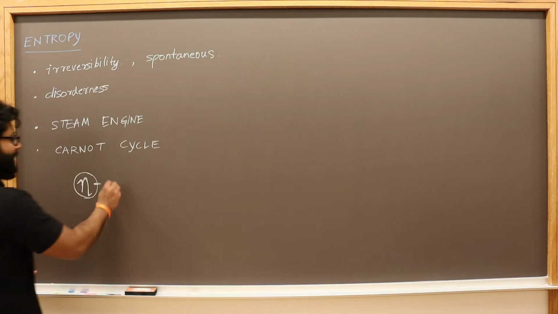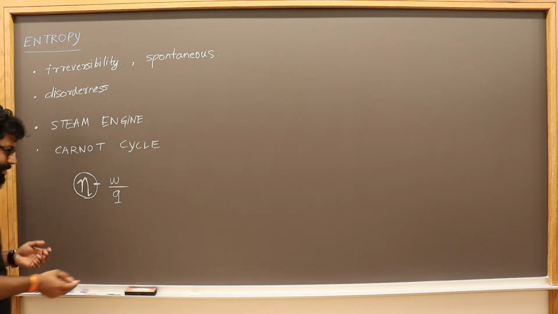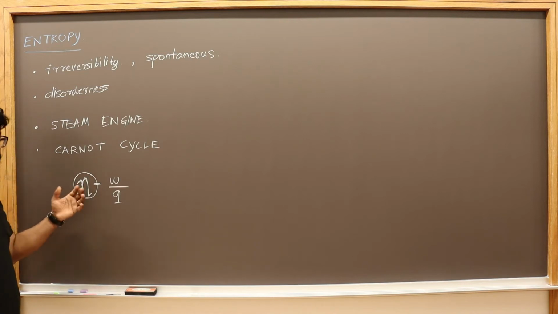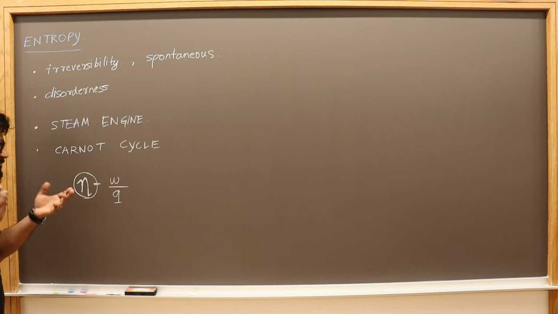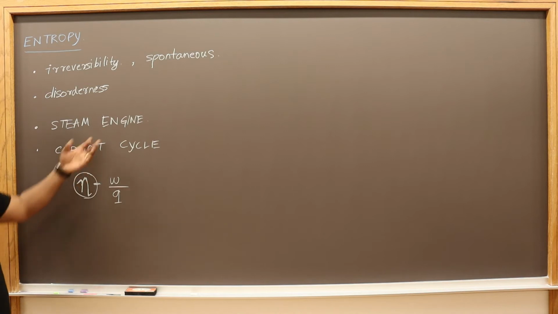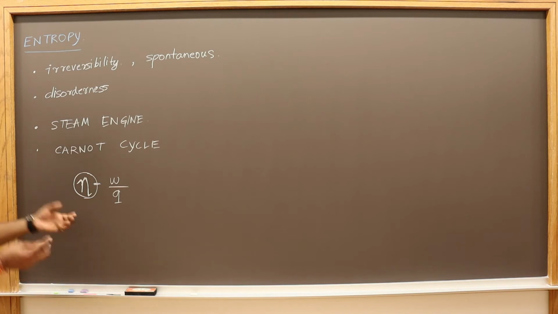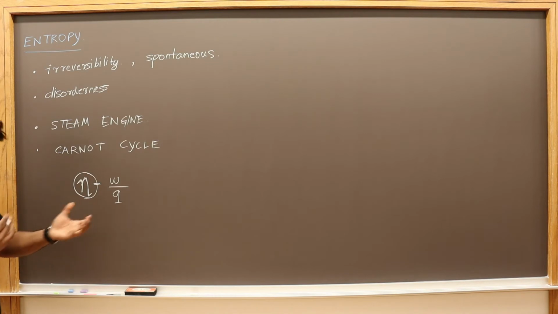A Carnot cycle basically is work done by the Q, right? I'm not going into this because it's not entirely related to entropy, but we have to understand how we came up with this idea. When Carnot came up with this whole idea of the Carnot cycle, he could come up with a maximum limit to the efficiency of a steam engine, which was very important for the Industrial Revolution at that time, right? We wanted to know the maximum physically possible efficiency of the steam engine. So he came up with this idea.